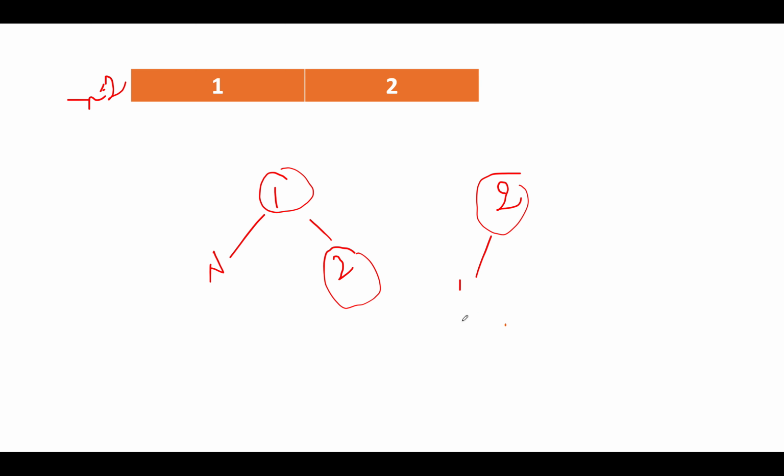Let's proceed ahead where n given to us is 2. So we need to identify structurally unique possible binary search trees. Let's draw both the possible trees. One would be this. The other one would be this. We have 2 here. 2's left child is 1 and right child is null. So in totality, we can clearly see that 2 such trees are possible. We have taken 1 in the first case as a root, and in the second case we took 2 as a root.